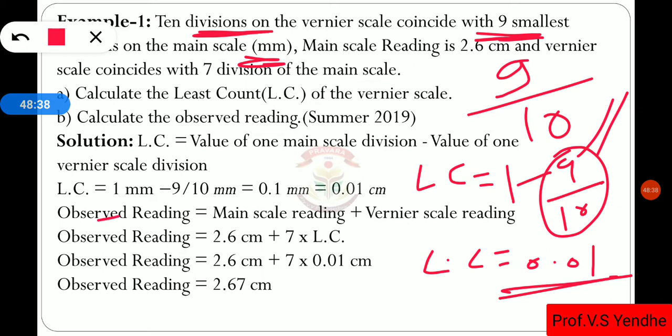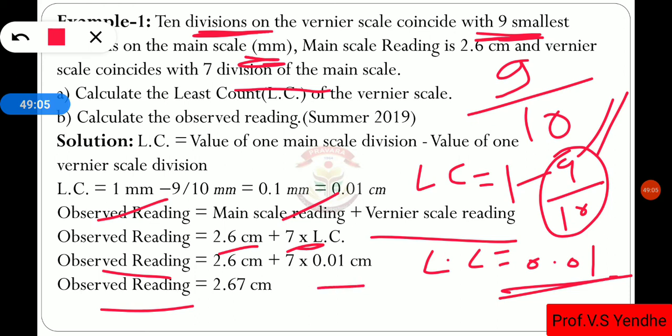Then the observed reading is equal to the main scale reading plus the vernier scale reading. The main scale reading is 2.6 plus 7 divisions on the vernier scale, into the least count. This is the formula. So the observed reading is 2.6 plus 7 into 0.01, the least count, so it will show 2.67. This was asked in summer 19.